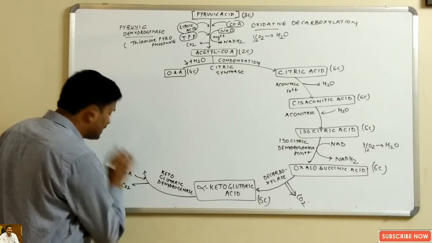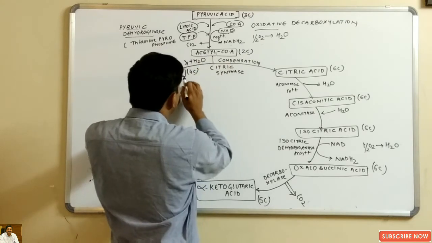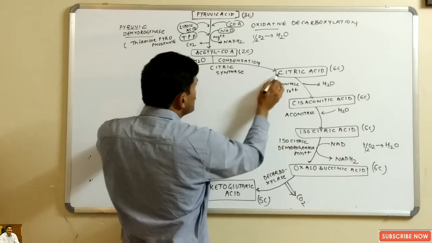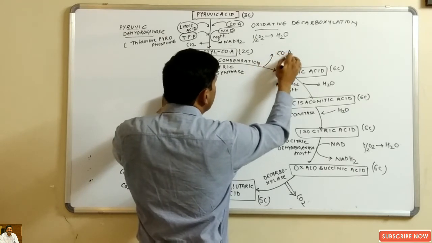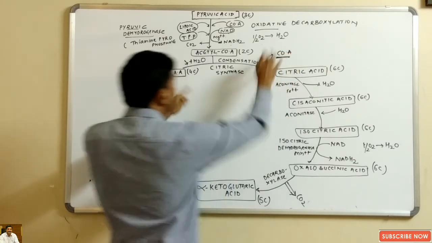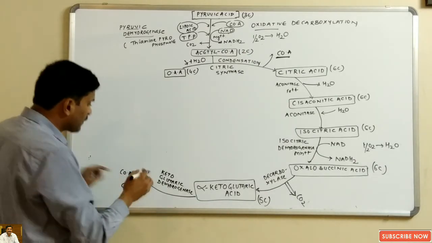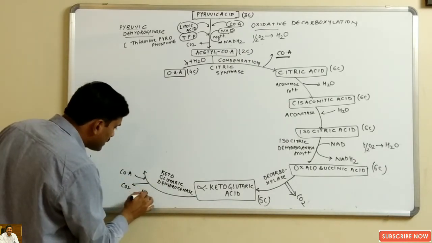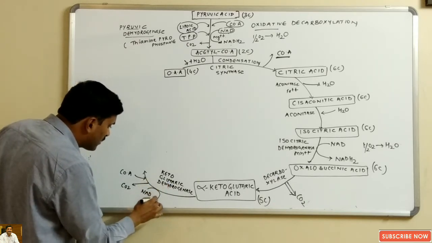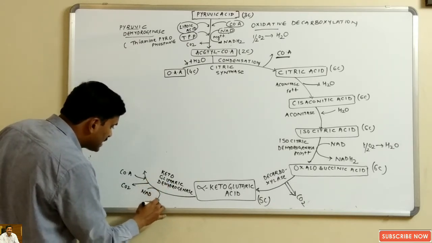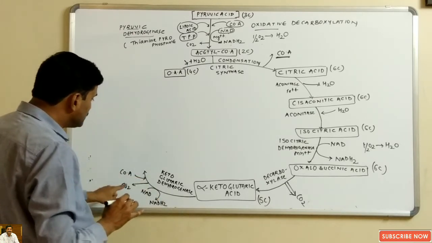Coenzyme A is added. Okay, here you can see that when acetyl coenzyme A combines with oxaloacetic acid, citric acid is formed, and in this process coenzyme A was removed. Here again coenzyme A is used, and in this process, because dehydrogenation will occur, NAD will be converted into NADH2.